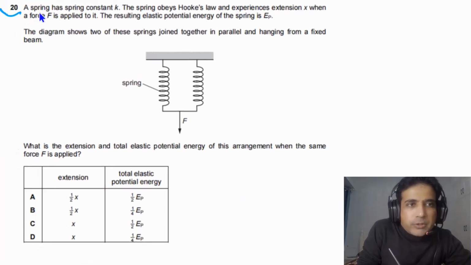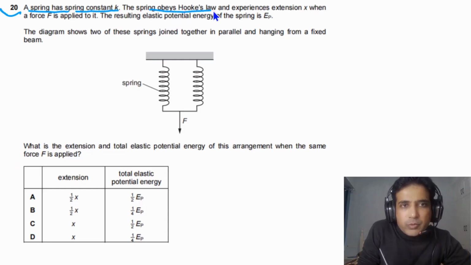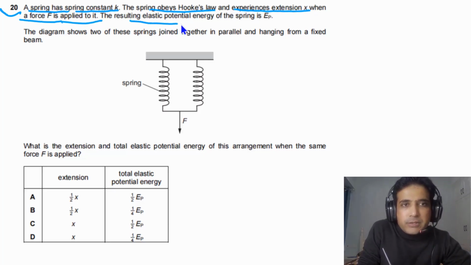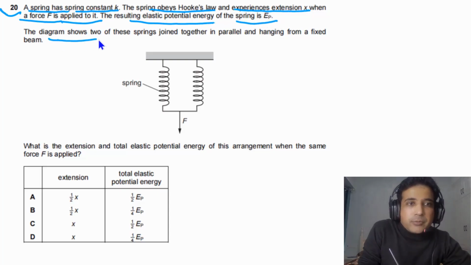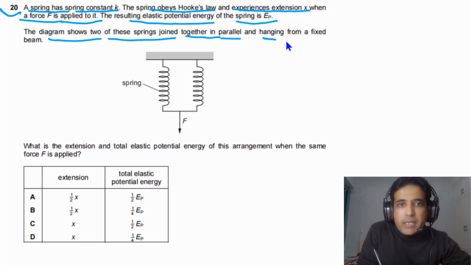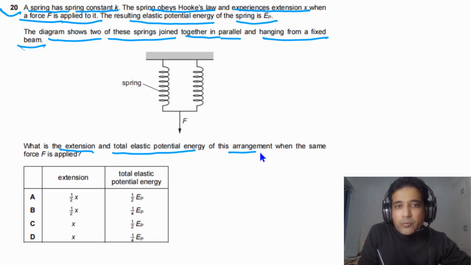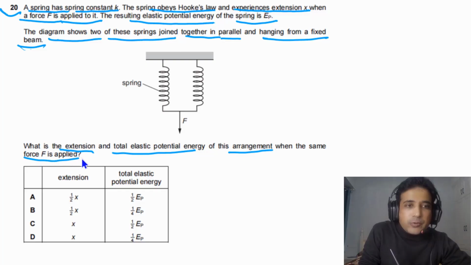For question number 20, we are given a spring with spring constant K. The spring obeys Hooke's law and experiences extension X when a force F is applied to it. The resulting elastic potential energy of the spring is EP. The diagram shows two of these springs joined together in parallel and hanging from a fixed beam. What is the extension and total elastic potential energy of this arrangement when the same force F is applied?